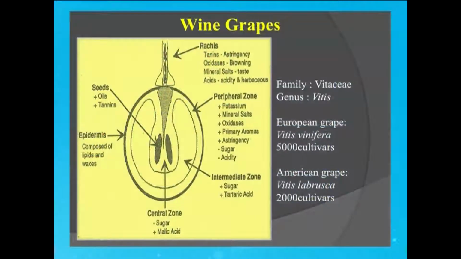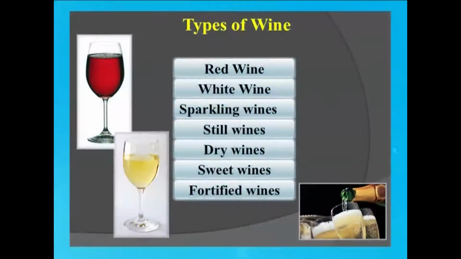It has a lot of substances. The grape skin has a lot of potassium, mineral salts, oxidases, that is enzymes, primary aromas and astringency compounds, while it lacks sugar and acidity, which is found mainly in the central and the epidermal regions here. So, grape is very important, and there are several cultivars of this, belonging to the family Vitaceae and genus Vitis. We'll move on to the types of wine next, where we have several.